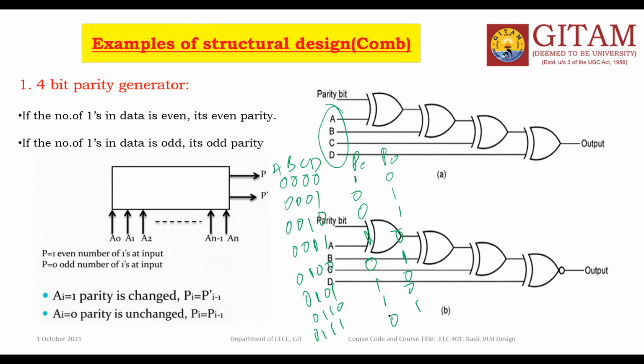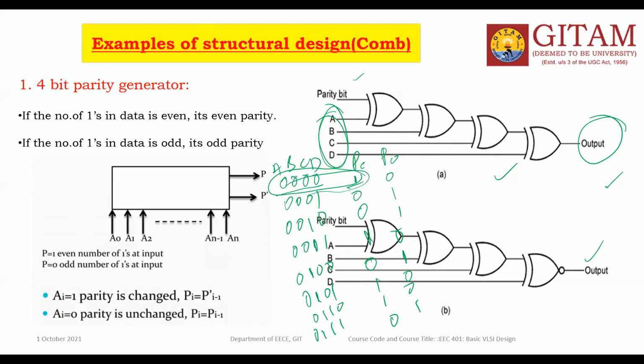So like that, it depends on the number of ones present in the input sequence. If it's an even number of ones, even parity will exist. If an odd number of ones, odd parity will exist. This is the parity generator, and P even and P odd you can get like this. In the parity generator, the parity bit along with the input sequence is sent as the output. These are the input bits, this is the parity bit, so all 4 must be sent to the output side.